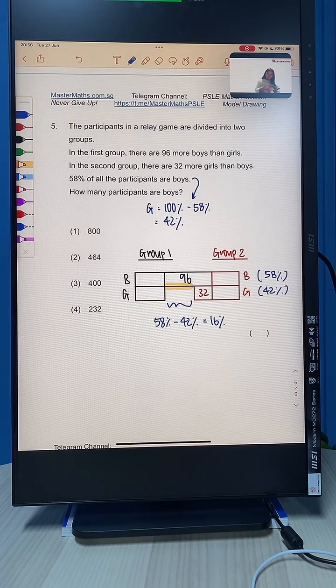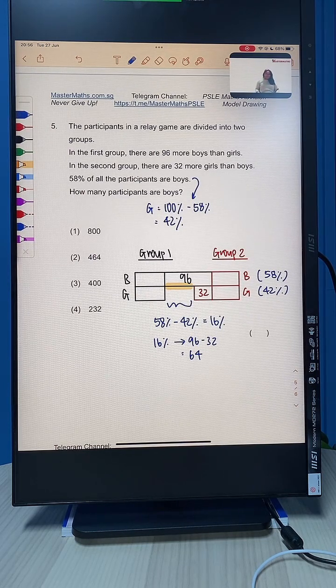So we have 16% here, which is going to be 96 minus 32 to give us 64. Fantastic. Right? Can see? So you see why it's important to draw group 2 and group 1 side by side to be able to see the difference very clearly. If you draw them separately, then it's going to be a little bit difficult to visualize. Okay? Very good. You got it. I'm so happy for you guys.